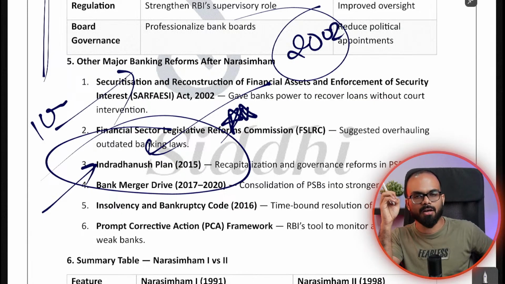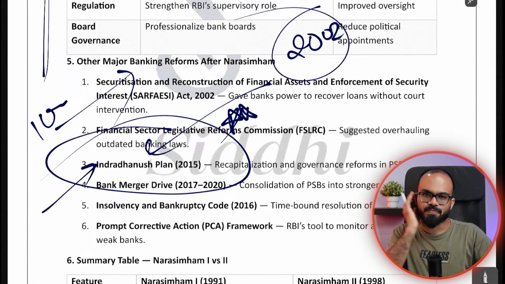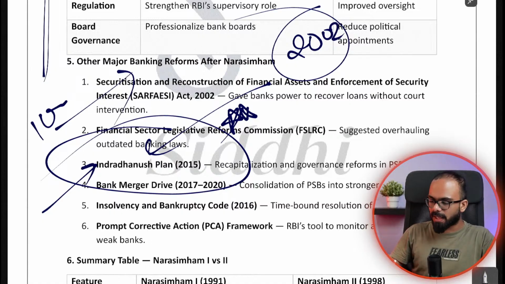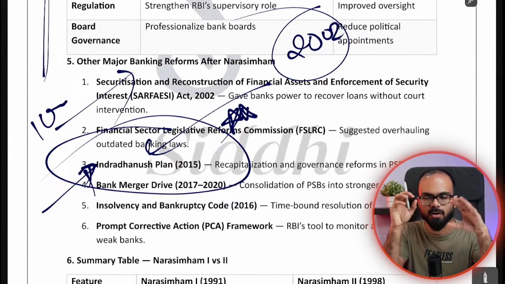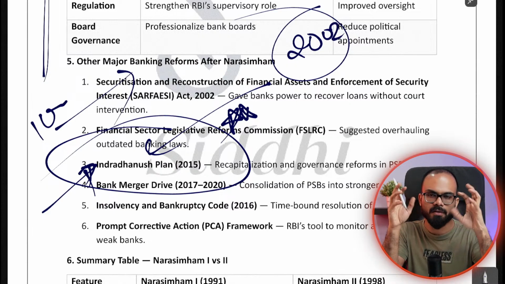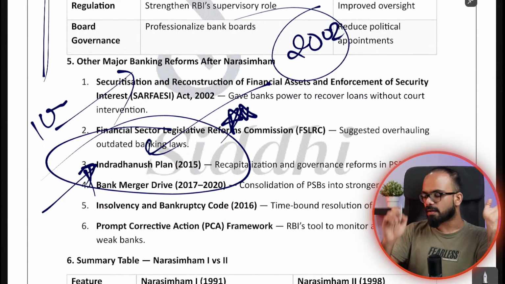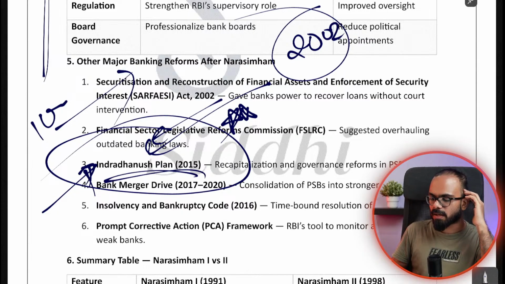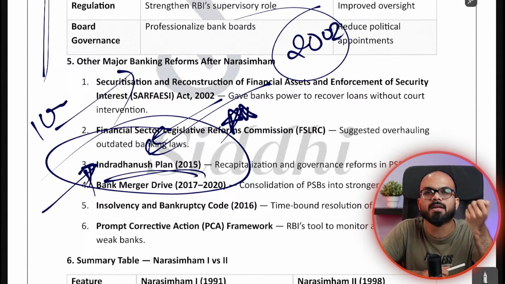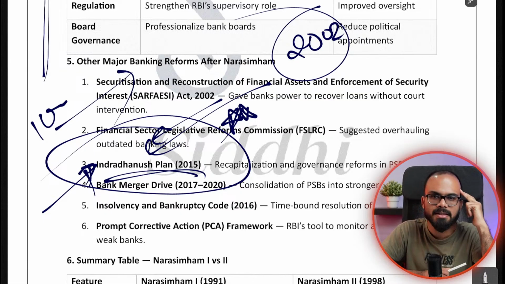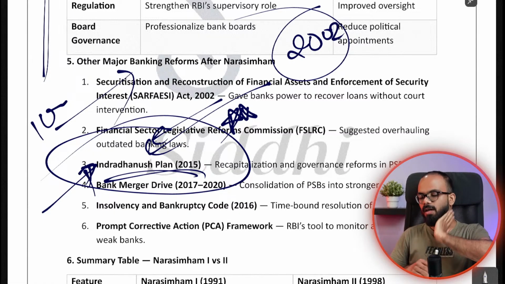On one side, they had a lot of liabilities which turned into bad assets, and people were not paying any money, right? And on the other side, there was a bad ARC that was trying to clear it up. On the whole, this was a lot of mess. The whole mess was created by 2015 itself. So in 2015, the Government of India came up with another plan known as the Indradhanush plan. As a part of it, the government said, chalo, you don't have any money, it's okay, we will recapitalize you, we will infuse money into your banks. From now on, you start performing properly, behave properly, so that you will not have any NPAs. This plan is called the Indradhanush plan.